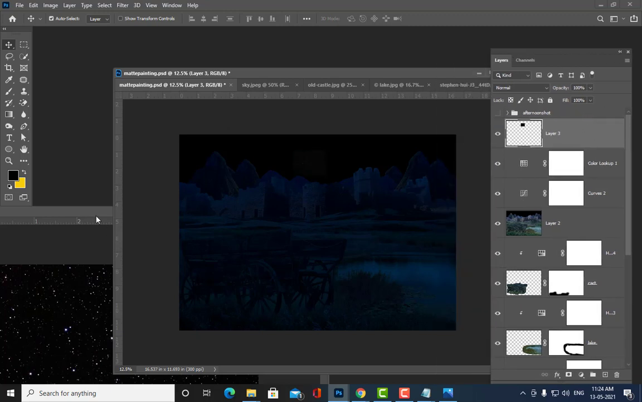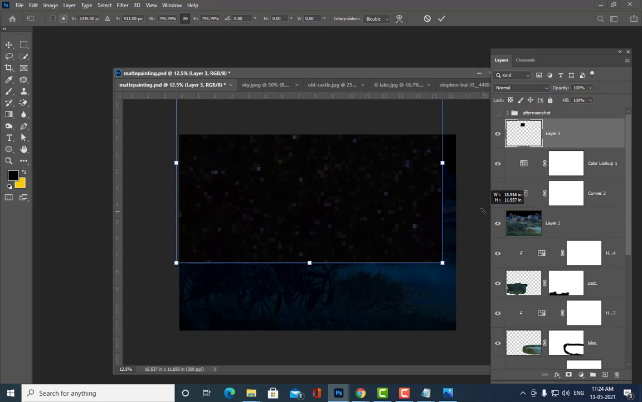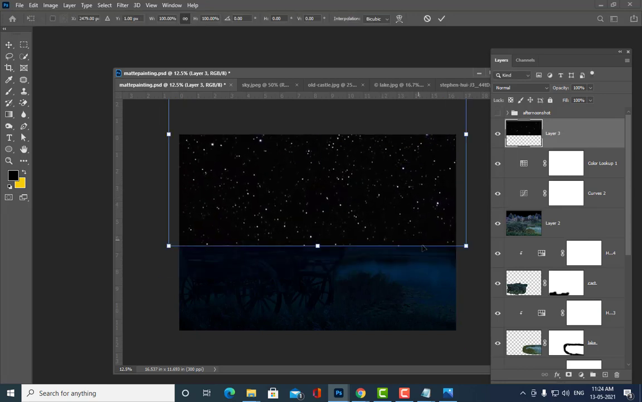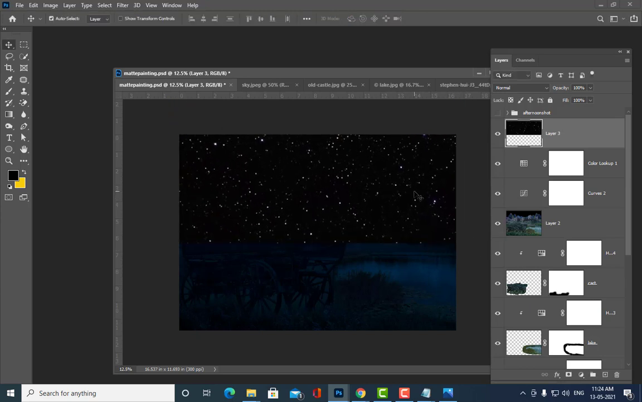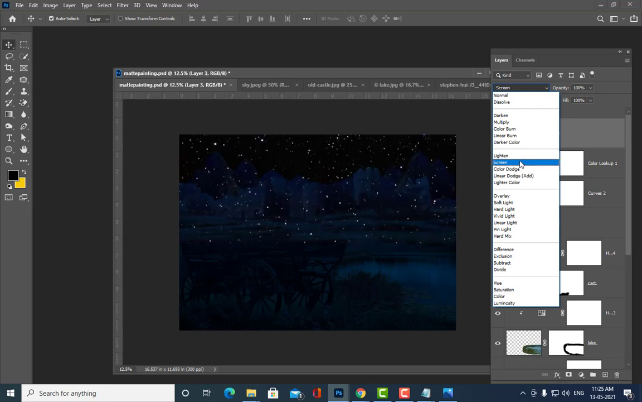See here. So here we have these stars, but the stars should be visible on the sky. Okay. So what can we do? We can use the screen blending mode. See here, I am going to use the screen blending mode. Can you all see that?